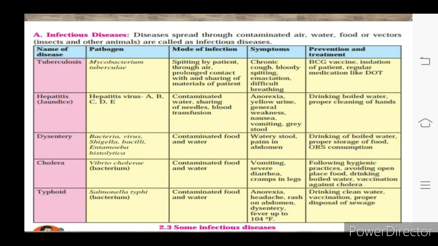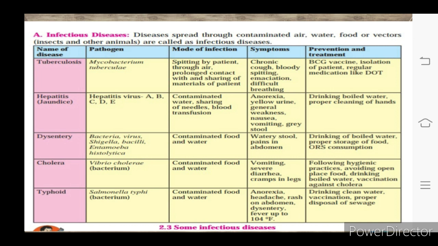Now, the third one is dysentery. Dysentery is caused by bacteria and viruses, Shigella bacilli, Entamoeba histolytica. These are the names of microorganisms. These microorganisms are mostly found in contaminated food and water. If we drink such contaminated water or we eat contaminated food, then we get dysentery.